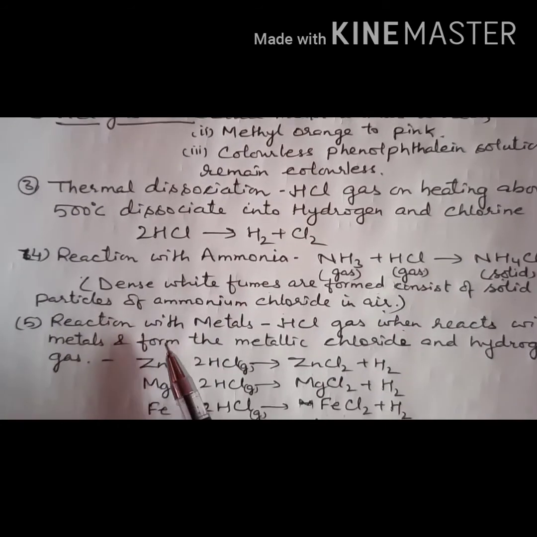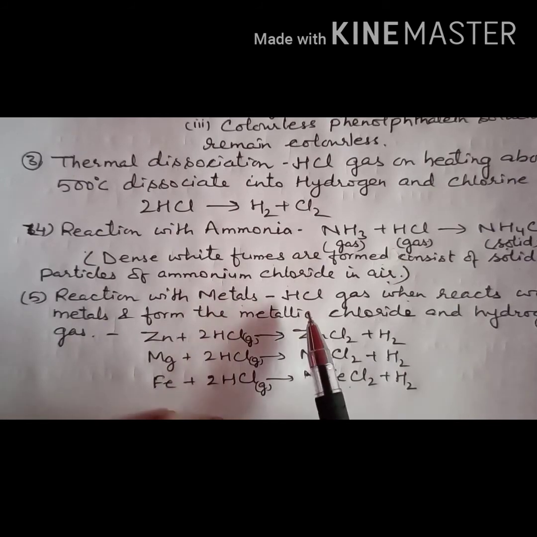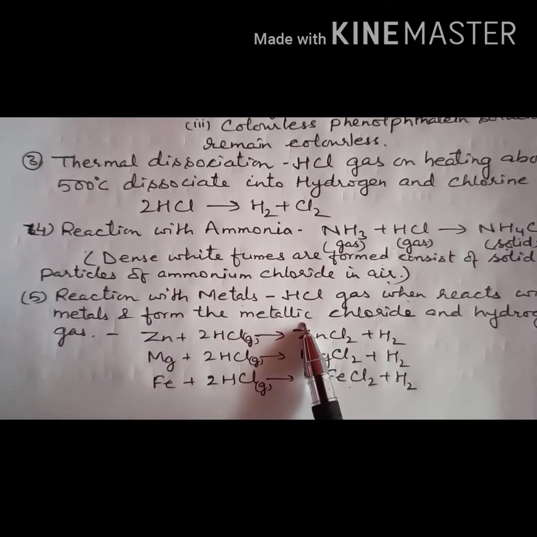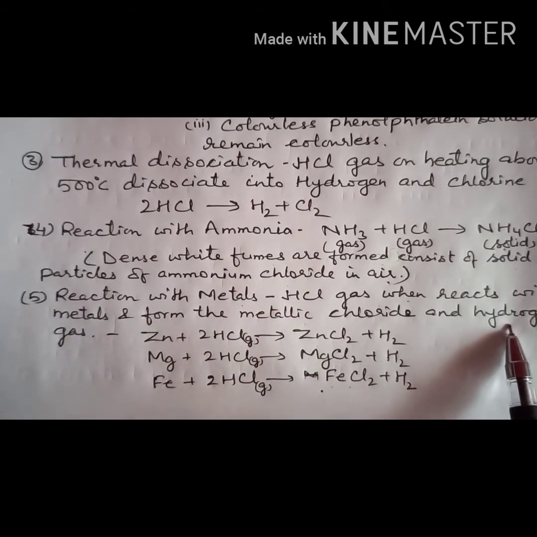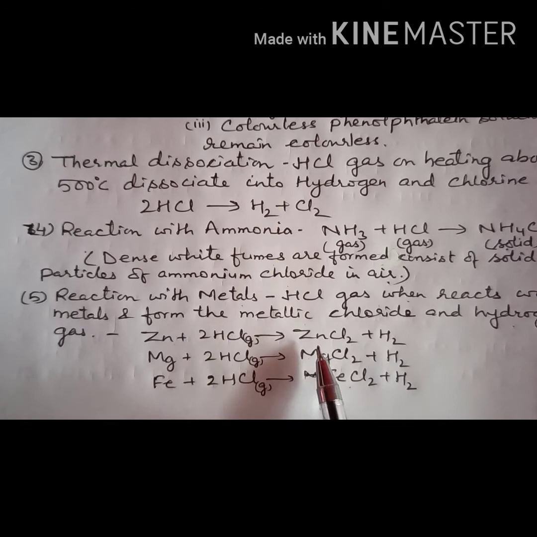Right? Now next is the reaction of hydrogen chloride gas with metals. Hydrogen chloride gas reacts with some metals and forms metallic chloride and hydrogen gas. For example, zinc when it reacts with hydrogen chloride gas gives zinc chloride and hydrogen gas.